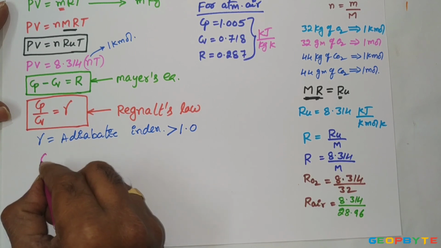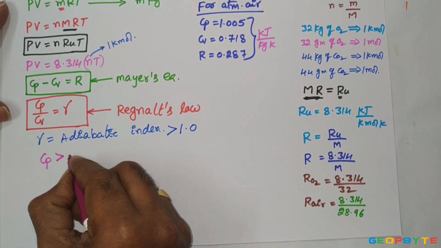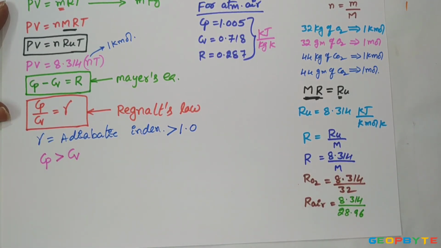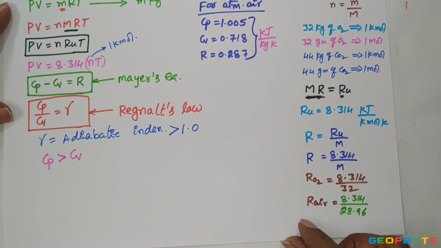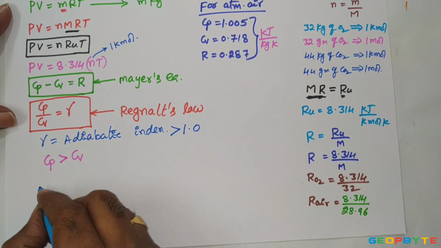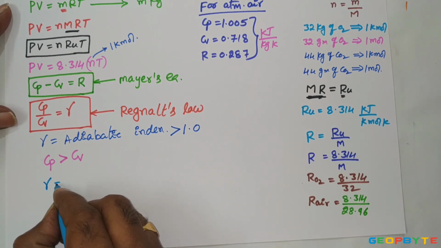It means Cp is always greater than Cv for any gas, either ideal type or real type, except at absolute zero temperature.